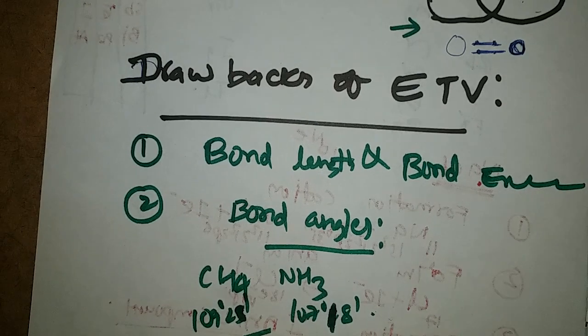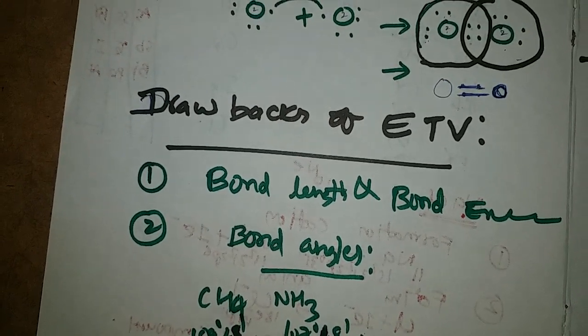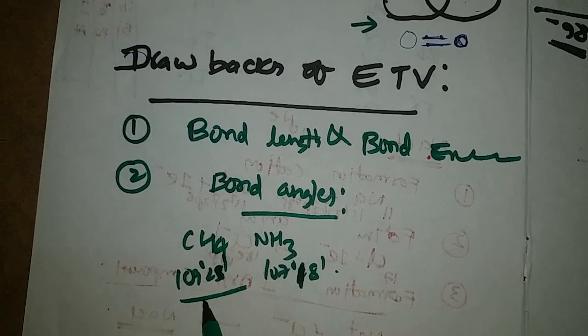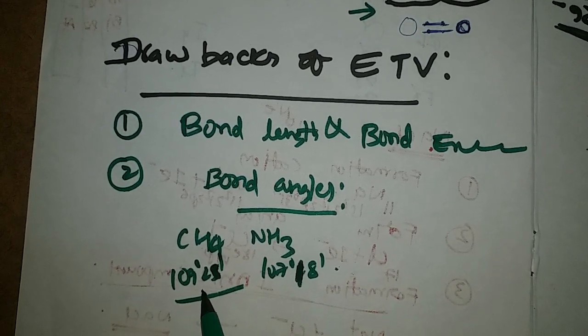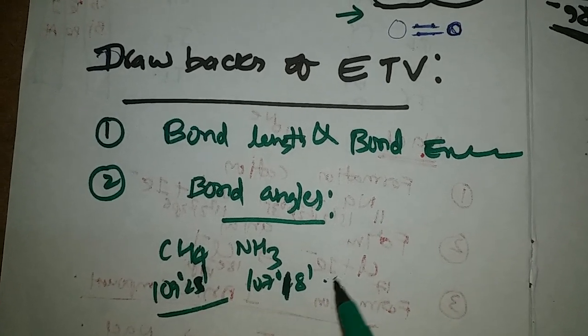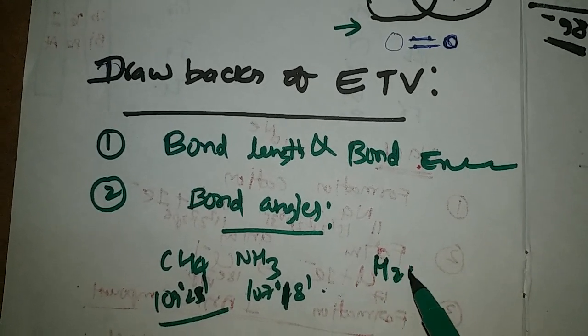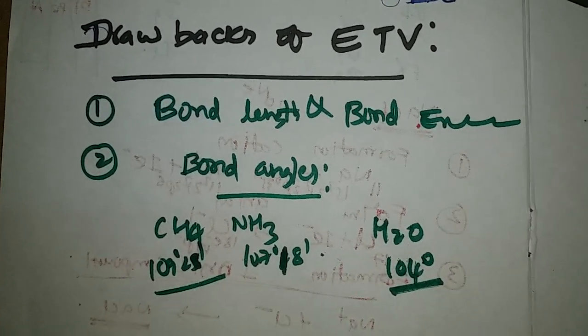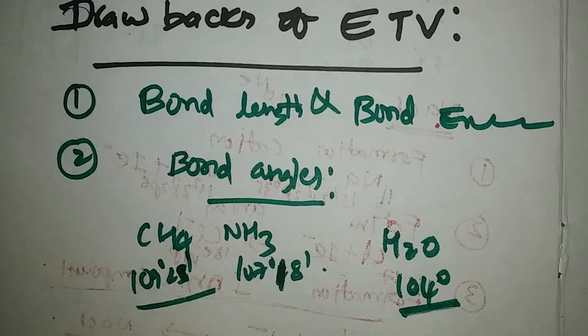It was not explained by the electronic theory of valency. Why does methane have a 109 degrees 28 minutes bond angle? Why does ammonia have 107 degrees 18 minutes? And why does the water molecule have a 104 degrees bond angle? It was not explained by the electronic theory of valency.